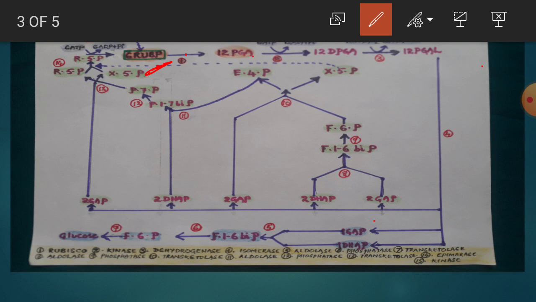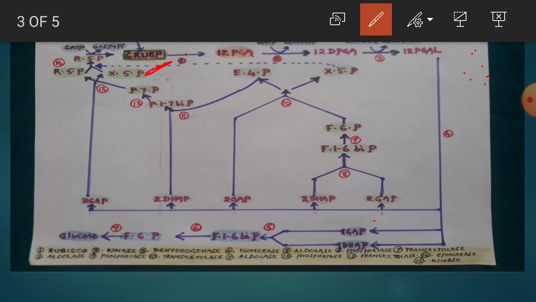Then these 12 PGA molecules take 12 ATP molecules in the presence of kinase enzyme. They are changed into 12 DPGA. 12 DPGA means diphosphoglyceric acid. This is the second step. And as here ATP molecules are consumed, here the enzyme must be kinase. The second enzyme is the kinase.